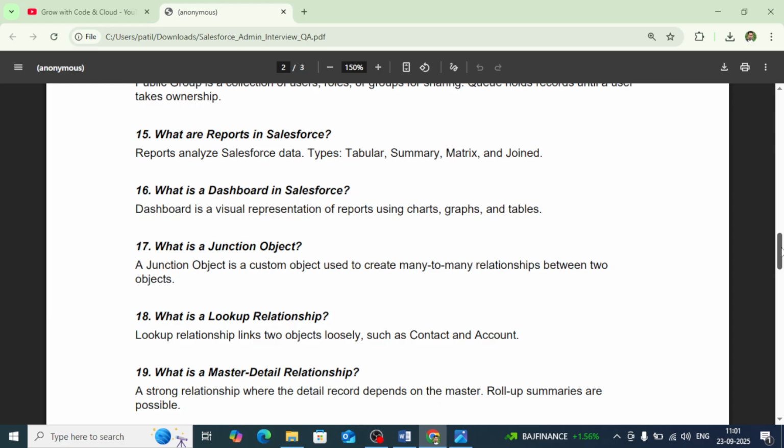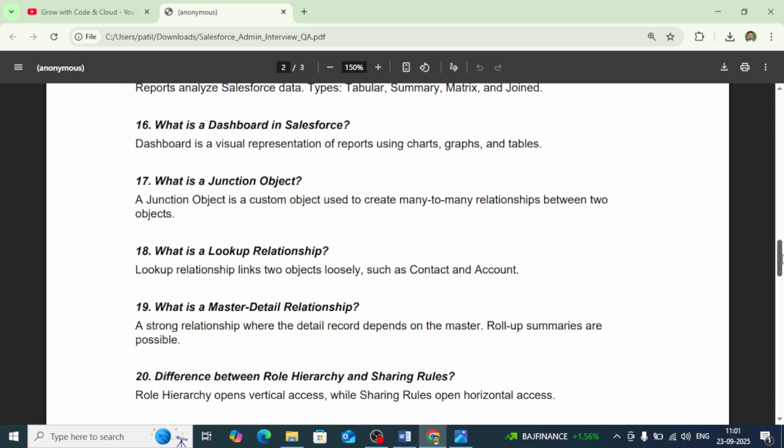Then the next question is, what is a dashboard in Salesforce? Dashboard is a visual representation of reports using charts, graphs, and tables.